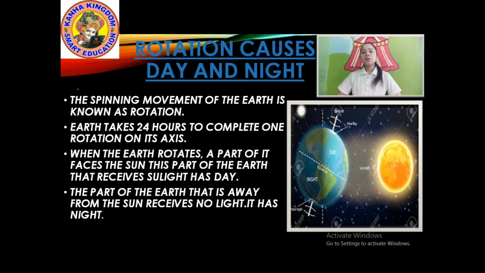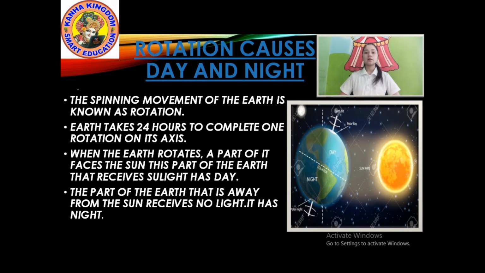The part of earth which faces the sun, which receives the sunlight from the sun, changes into day. And the part of the earth that is away from the sun, that is in backside, which did not receive the sunlight, it has night.